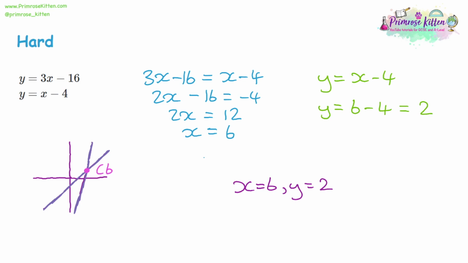It's the coordinate 6, 2. The x coordinate is 6 and the y coordinate is 2. So that's a practical use of this kind of simultaneous equation. And if you prefer to draw the graph, you can actually solve it by drawing the graph. Although you can only do that if you've got the graph provided, but you will be asked to do that sometimes. So the next example, again, we have two lines.